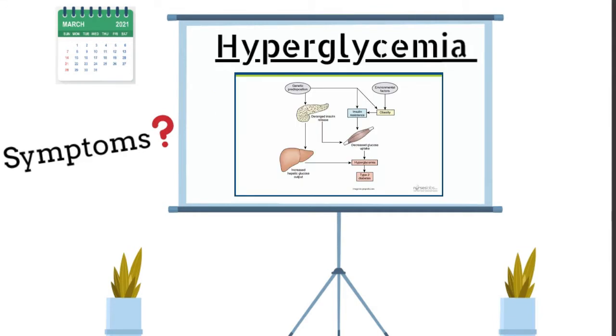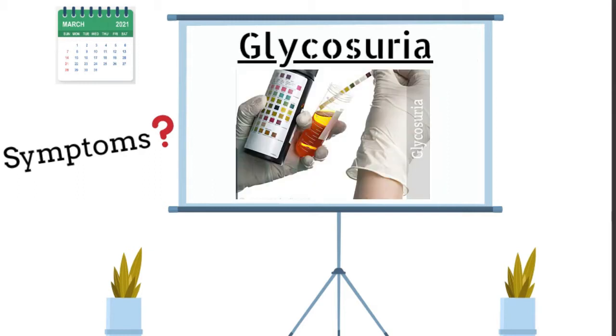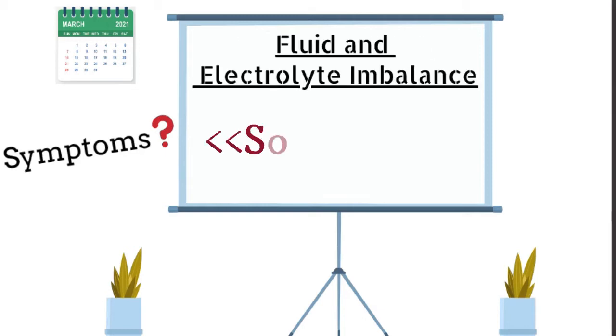Hyperglycemia. A deficient supply of functioning insulin affects the metabolism of carbohydrates, proteins, fats, water, electrolytes, etc. As a result, the glucose that enters the circulation from various sources is removed slowly, and that results in hyperglycemia, increased glucose levels in the body. Glycosuria. When the blood glucose level exceeds its renal threshold, that is between 160 to 180 mg per 100 ml, glycosuria occurs. Fluid and electrolyte imbalance.